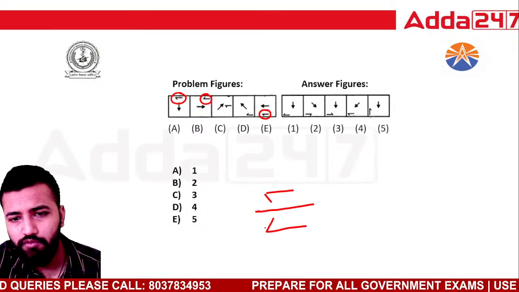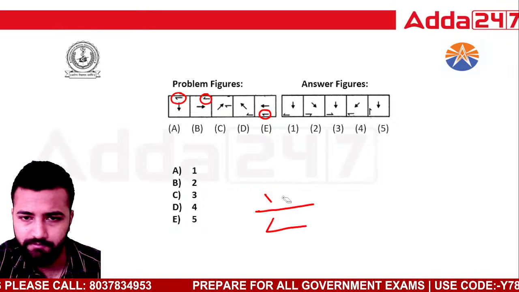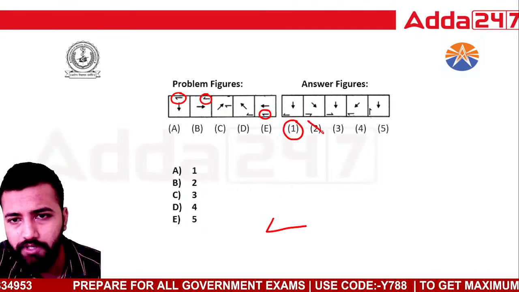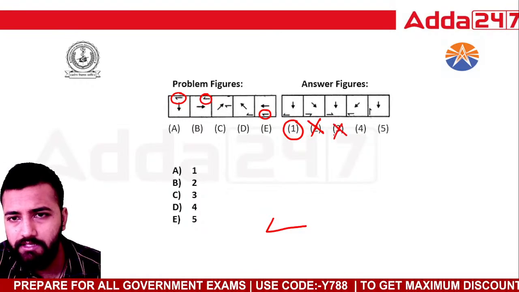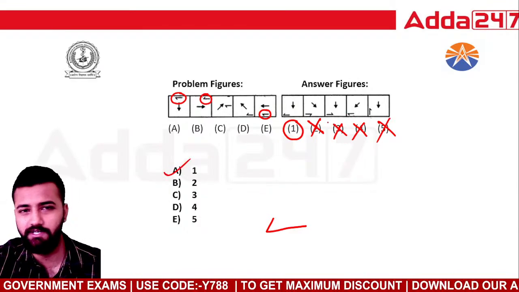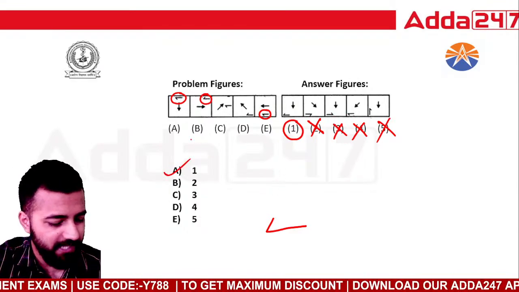Okay, so where I can see this element in the figure. First you eliminate those figures. So this is there. Okay, ये तो उल्टा हो गया, गलत है. ये गलत है, ये भी गलत है, ये भी गलत है. अरे डायरेक्ट आंसर आ गया. ऑप्शन नंबर 1 is the correct answer. Okay, but still let's see the arrow sequence.